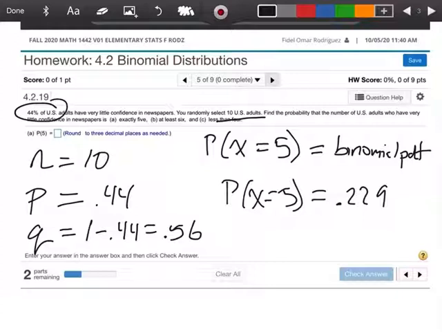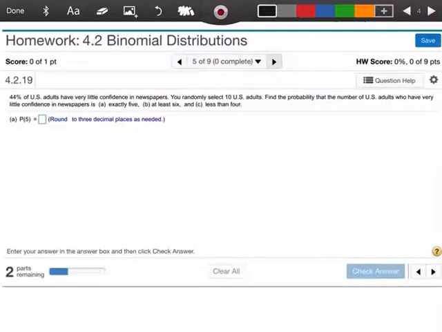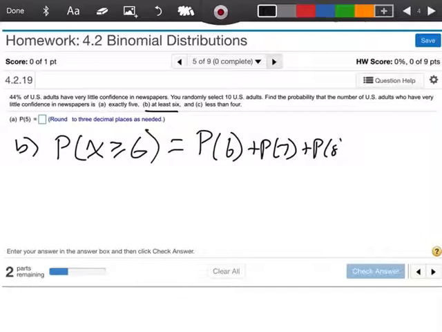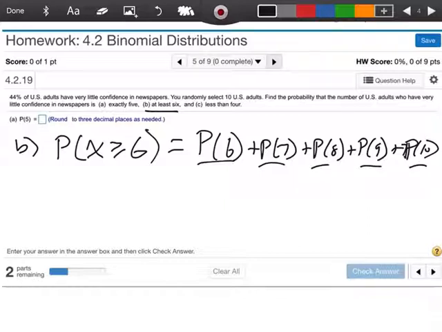Okay. Now let's do part B. Part B says at least 6. Okay, so part B says at least 6. Remember what at least 6 means? It means 6 or more. So what this actually means is that I would look at 6, and look at 7, and I would look at 8, and I would look at 9, and I would look at 10, and I would have to do exactly what I did in part A, but I'd have to do it 1, 2, 3, 4, I'd have to do it 5 times and then add up all those numbers.